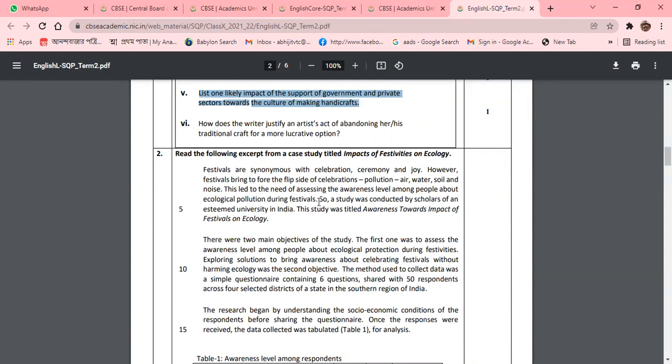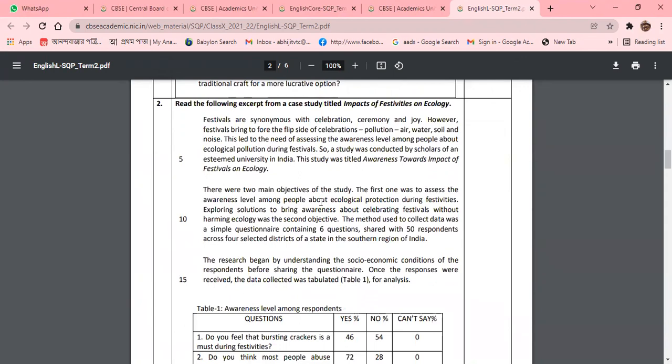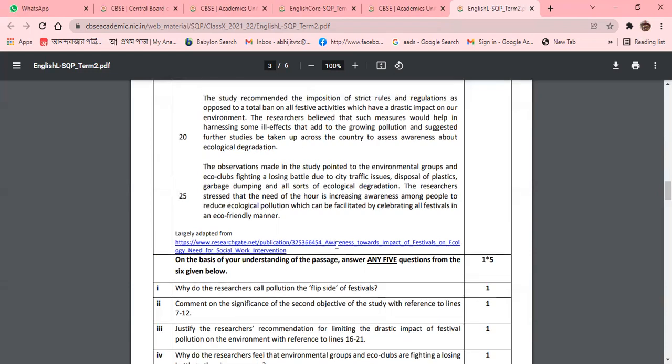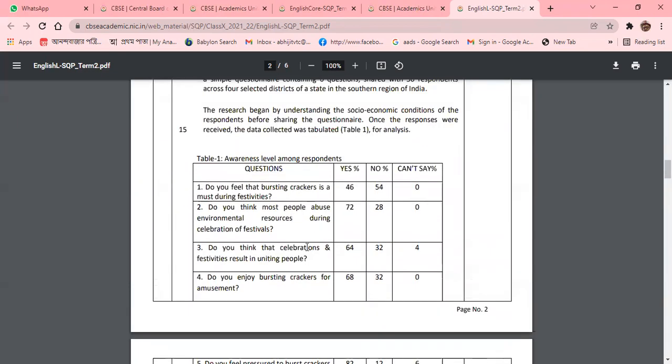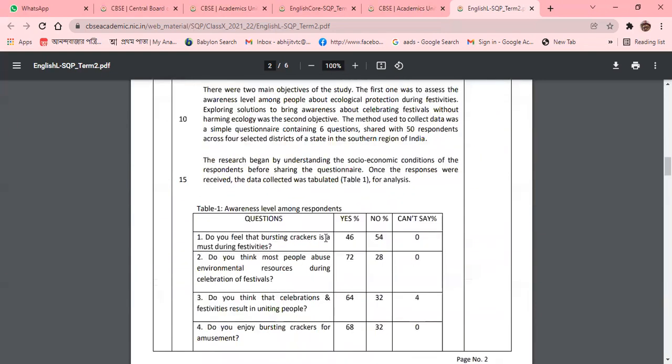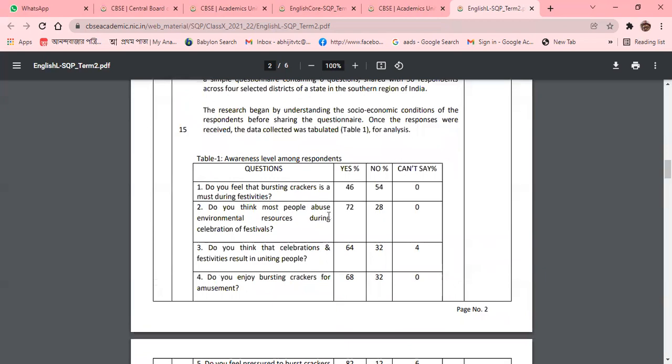Now we are coming to the next part, number 2, which is very important. Here also 6 options will be given. 6 questions have been given, and out of 6 you need to answer 5. All the questions carry the same marks, which means 1 mark each. In this whole unseen passage, you can see that a table has been given.